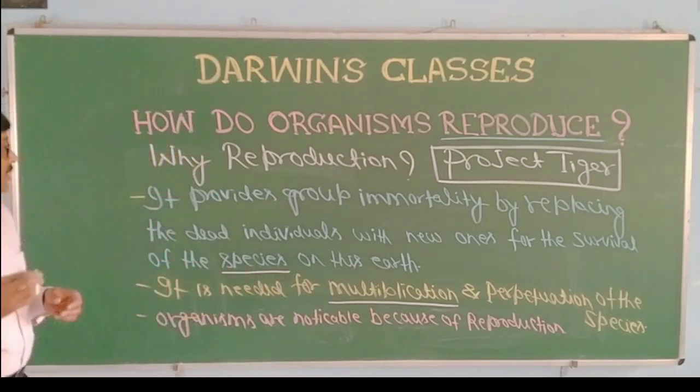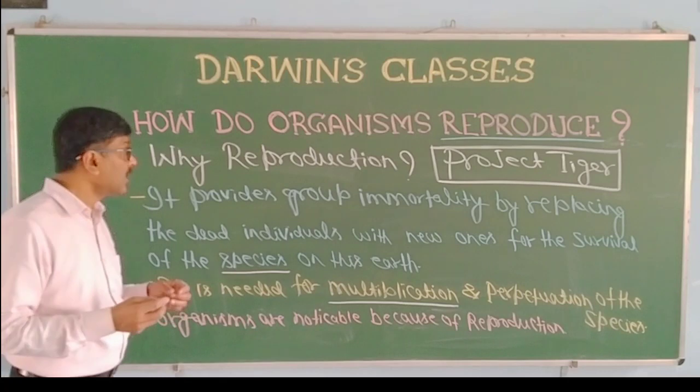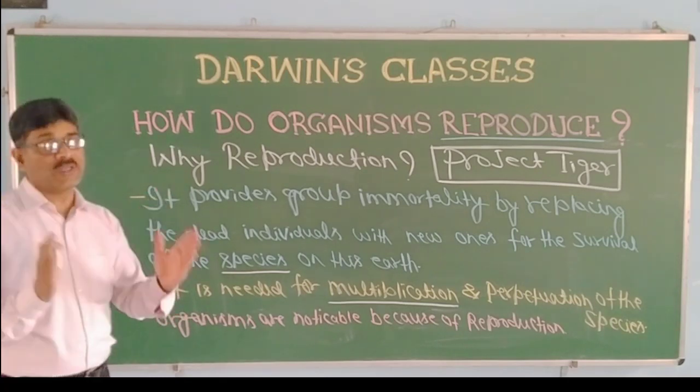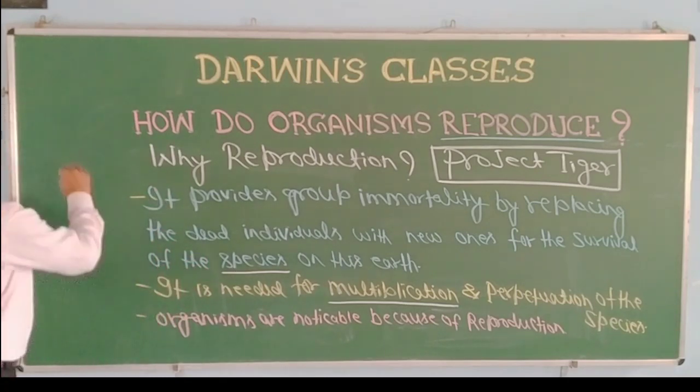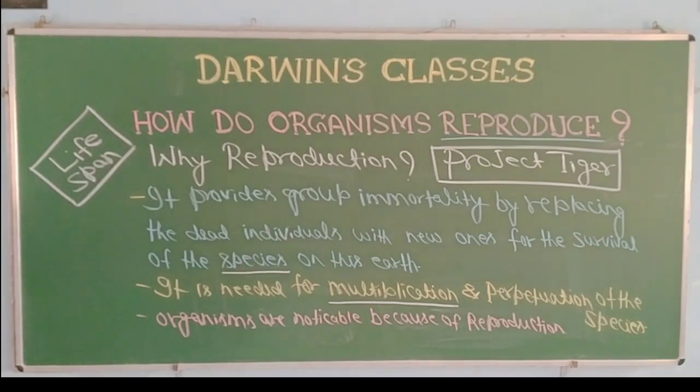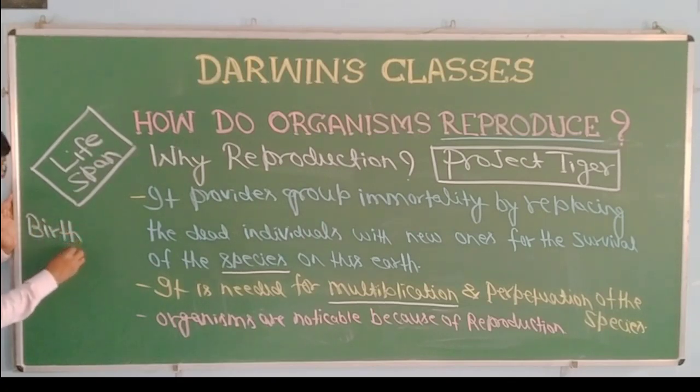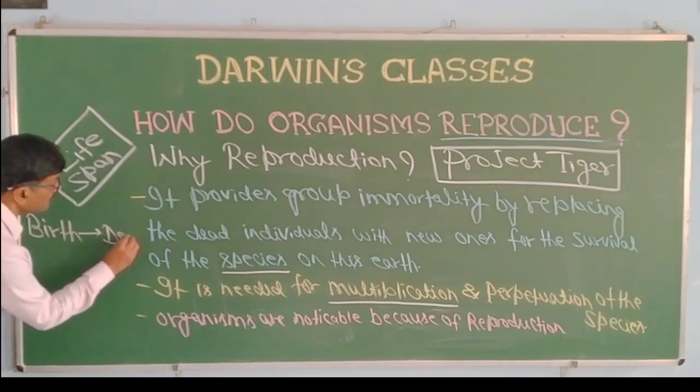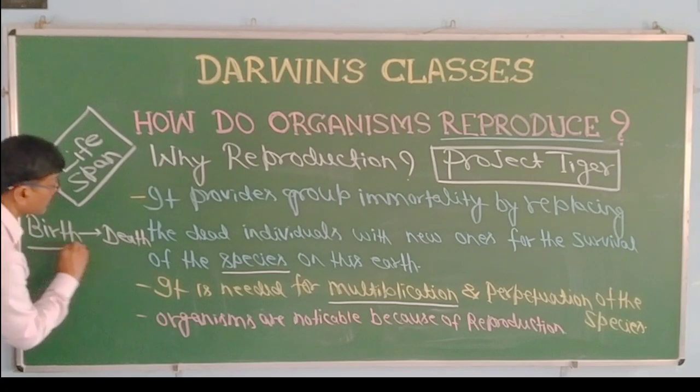Each and every organism has a certain lifetime, and that is termed as lifespan, the time from birth to death.